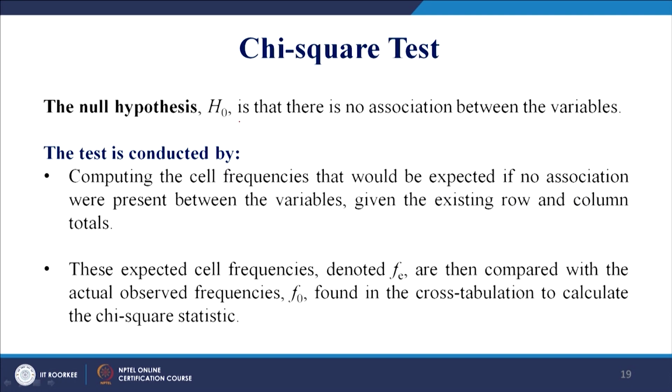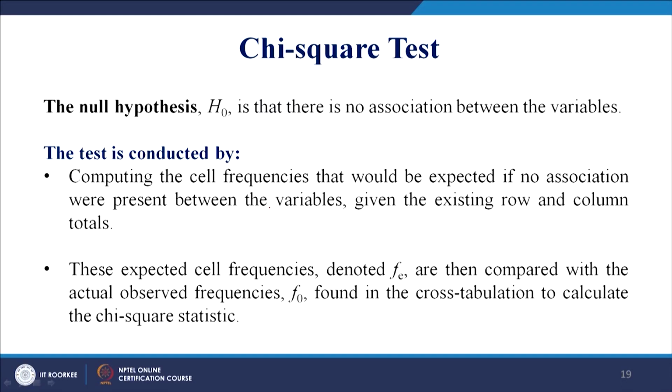The null hypothesis is that there is no association between the variables. And what is the alternate? Obviously, the alternate will be that there is an association between the variables, but we do not know what the association is like, but there is an association. This test is conducted by computing the cell frequencies that would be expected if no association were present between the variables, given the existing row and column totals.